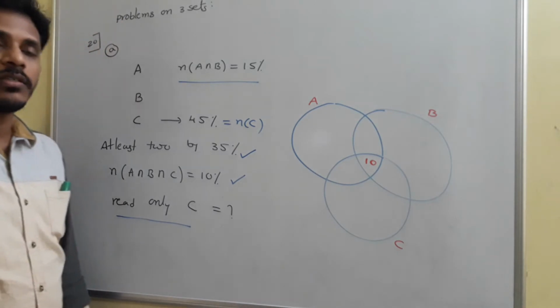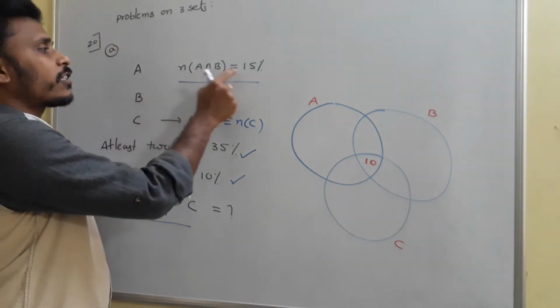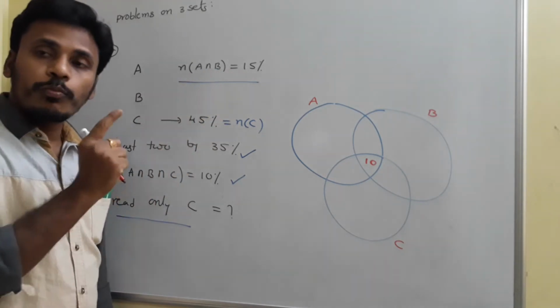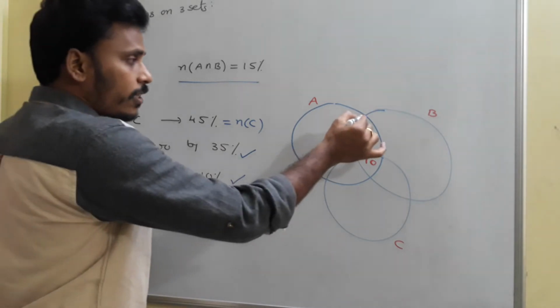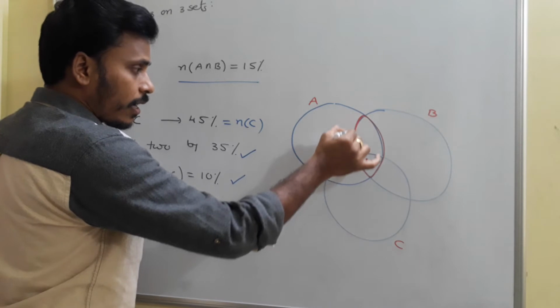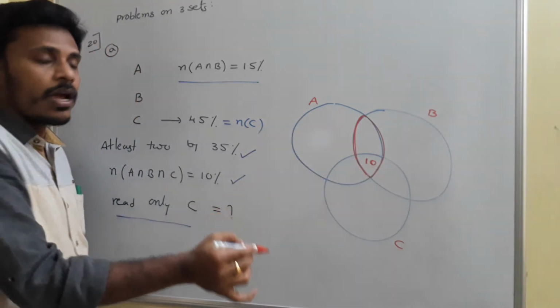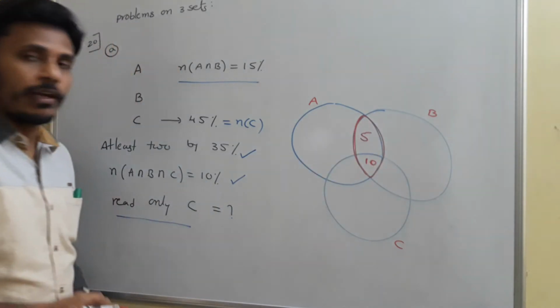So this value is 10. Next, N of A intersection B is 15%, so both newspapers A and B are read by 15%. This region indicates A intersection B, and there must be 15% here. Already 10 is there, so you need to take 5 more here.